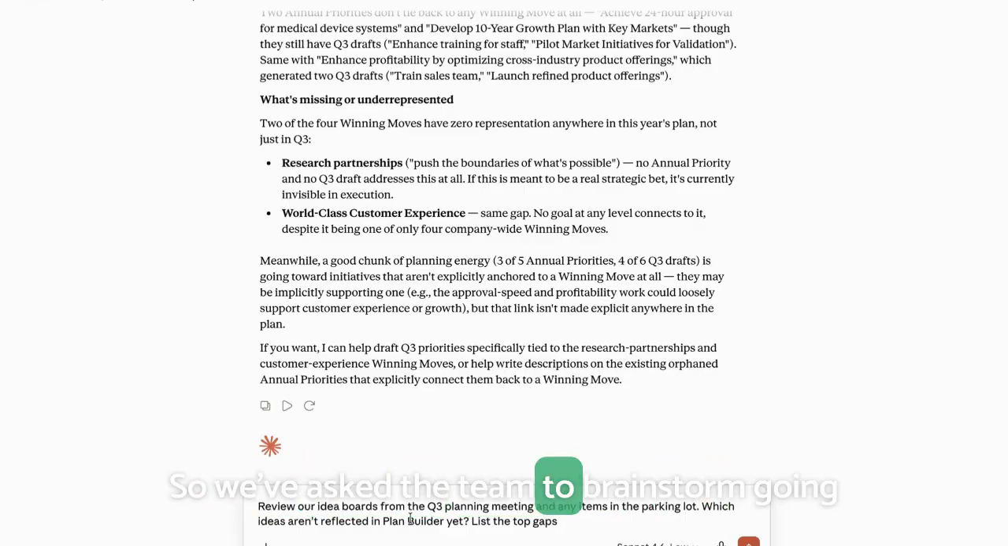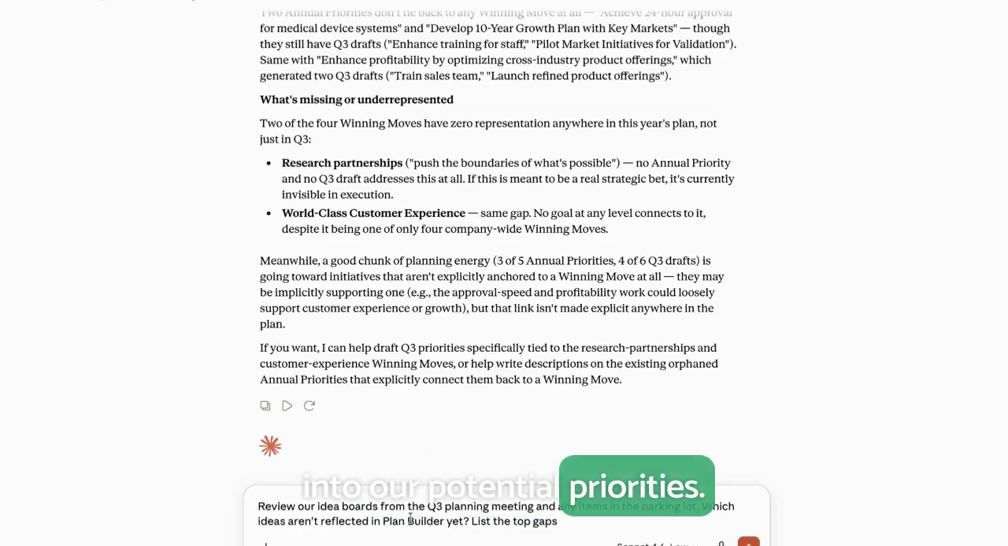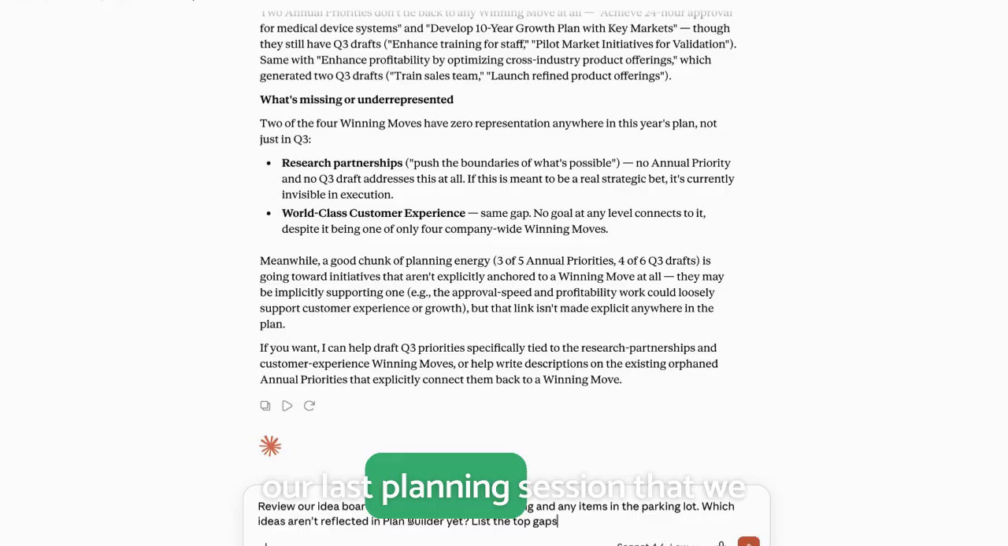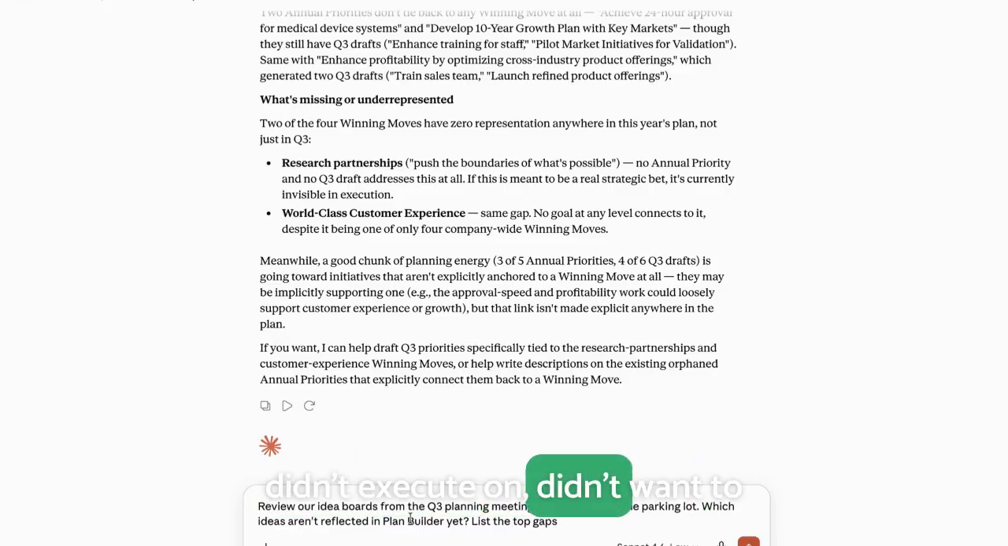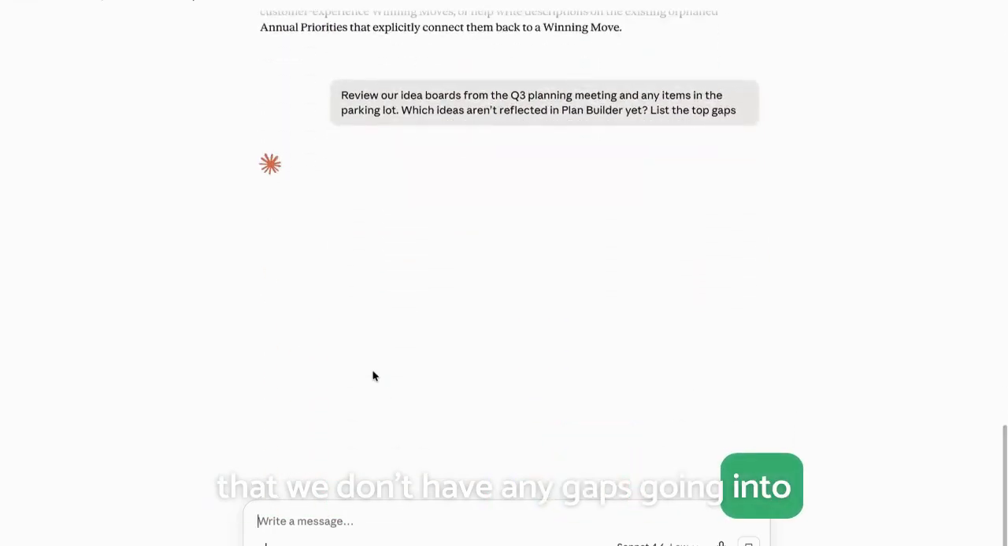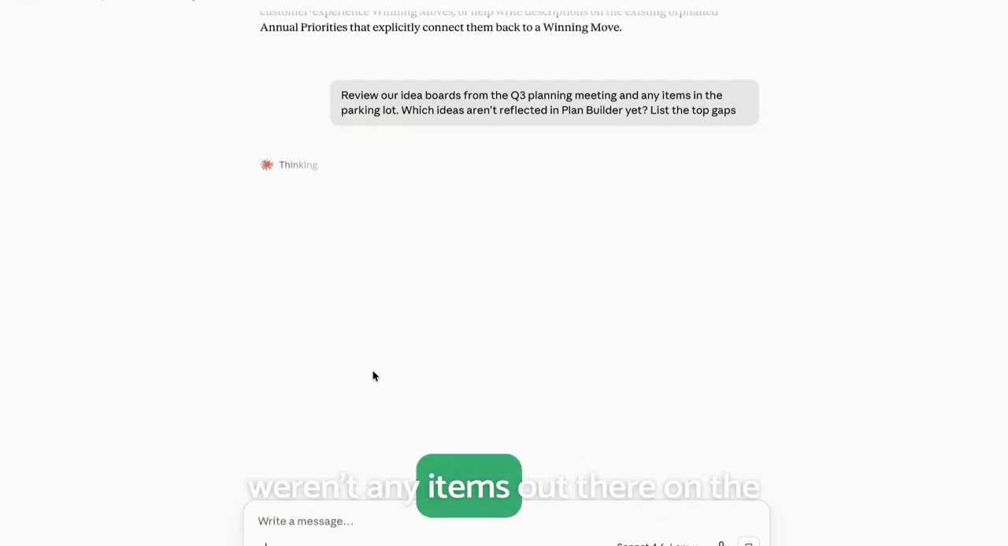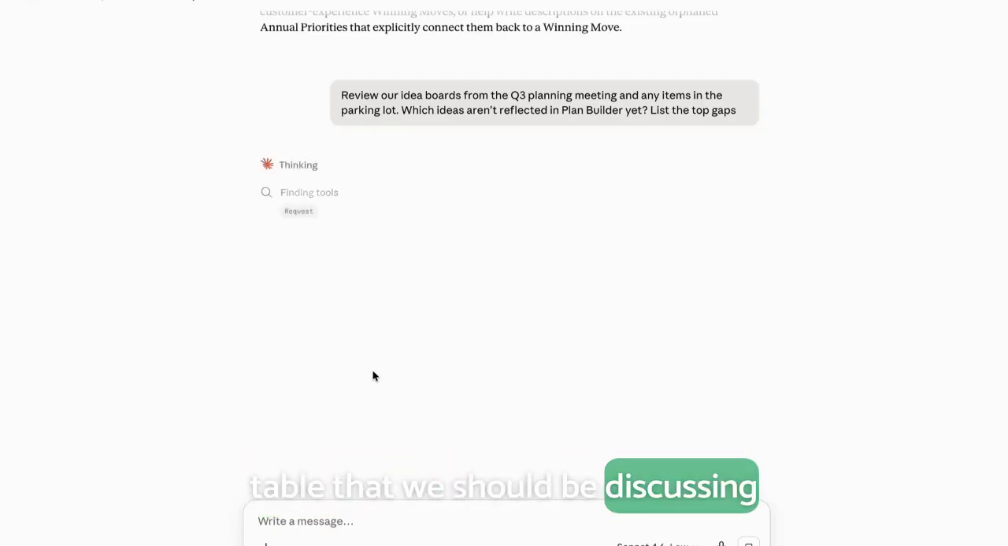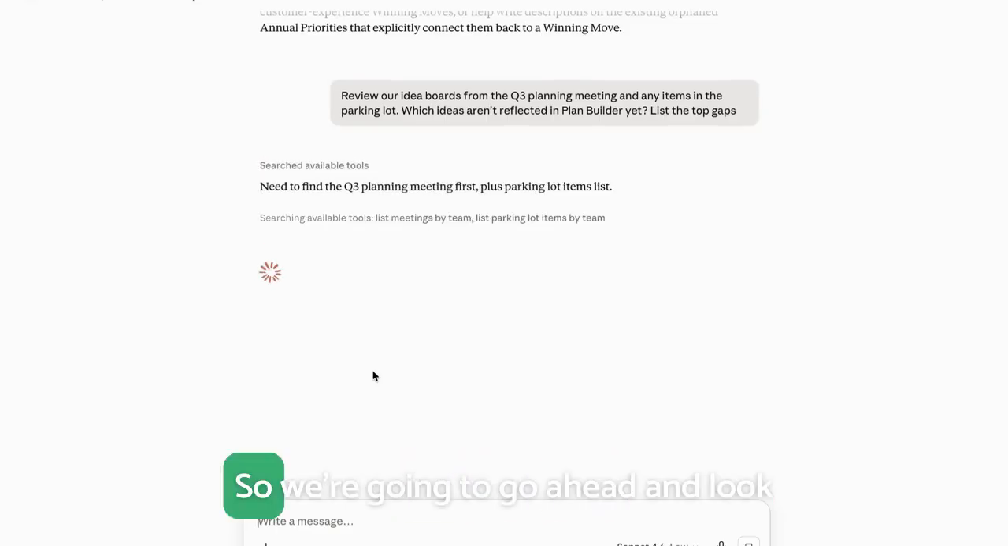Next, I have idea boards and parking lot items. So we've asked the team to brainstorm going into the meeting, start, stop, keep ideas to help us build out a great Q3 plan. We want that as an input into our potential priorities. We also want to look at the parking lot to see what did we capture over the course of the quarter, or maybe in our last planning session, that we didn't execute on but didn't want to forget. This is our opportunity to make sure that we don't have any gaps going into our planning session, that there weren't any items out there on the table that we should be discussing that were not. So we're going to go ahead and look at those potential inputs as well.